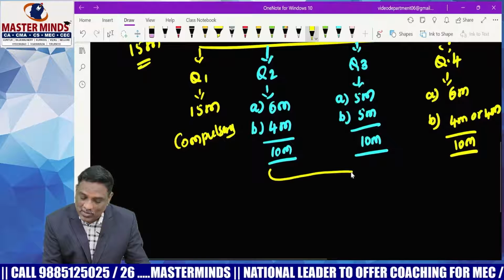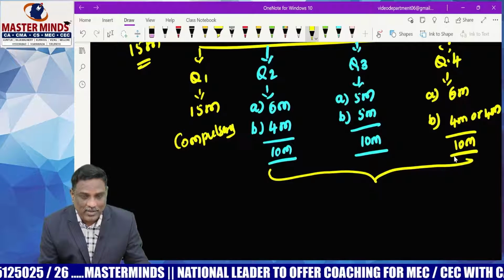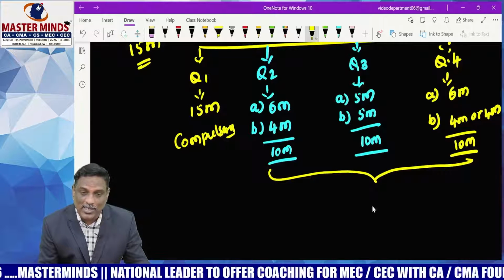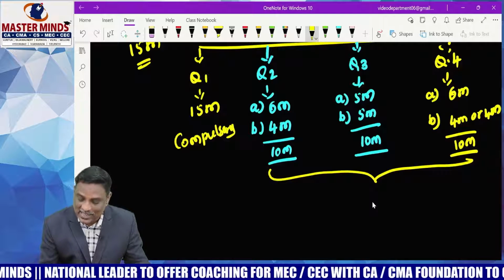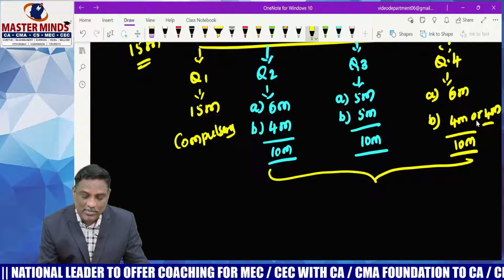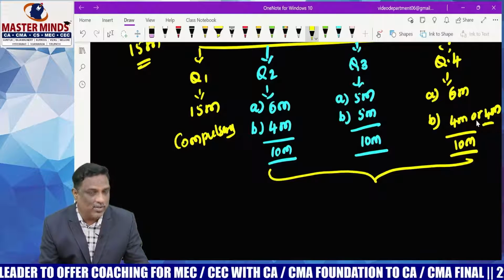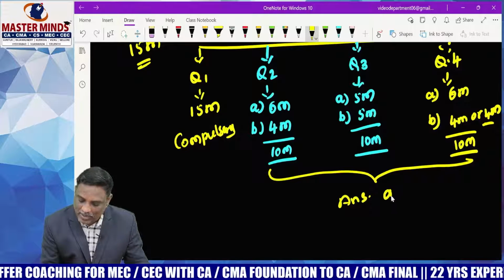Out of the remaining 3 questions, you will answer any 2 questions, so one choice is there. And in question number 4 itself there is an internal choice: part B has 2 sub-questions, and you can answer any one of them. So answer any 2.